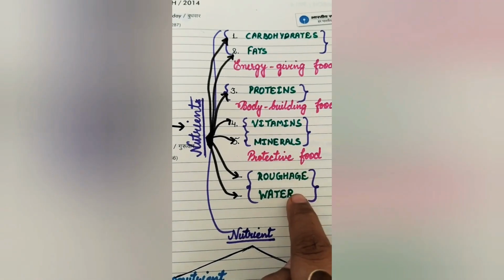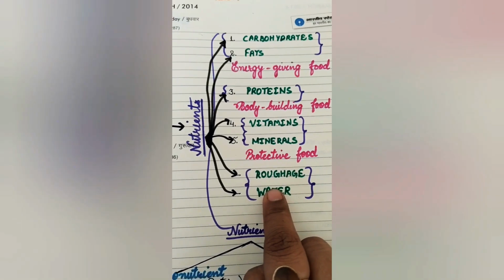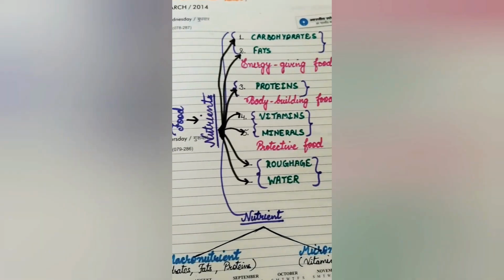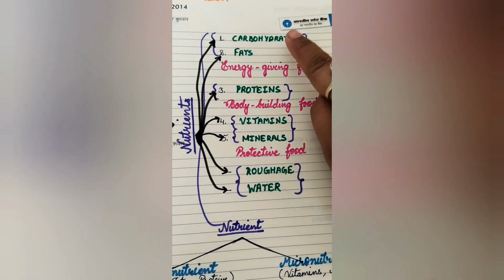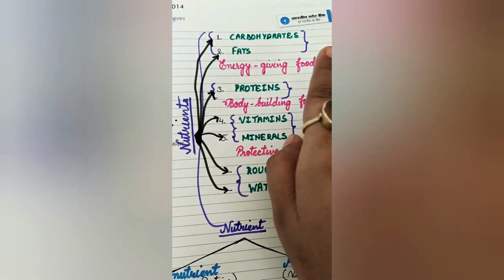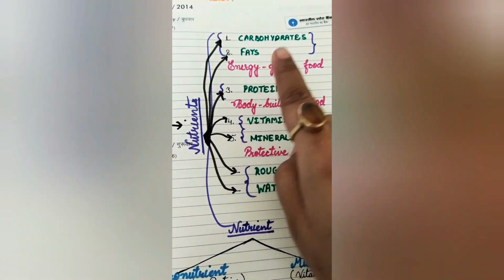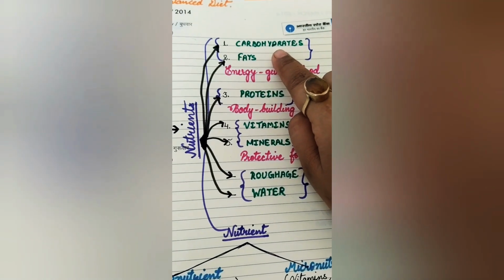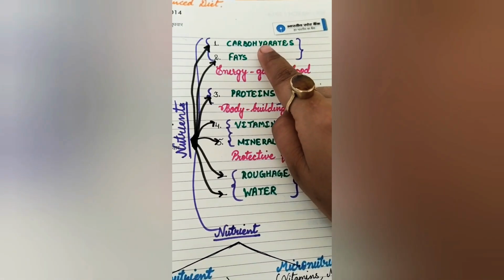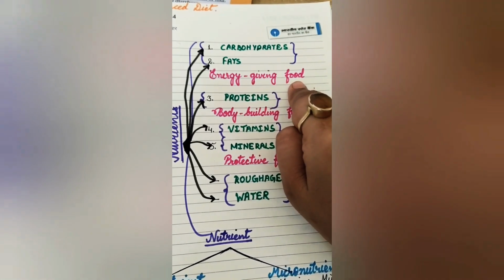And these are needed by our body. That's why we take them, also roughage and water. Here you know better about the carbohydrates and fats. In the junior classes, previous classes, you have studied about that. Carbohydrates provide you energy, fats provide you energy. That is why they both together are called energy giving food.